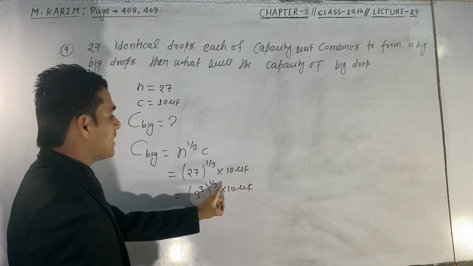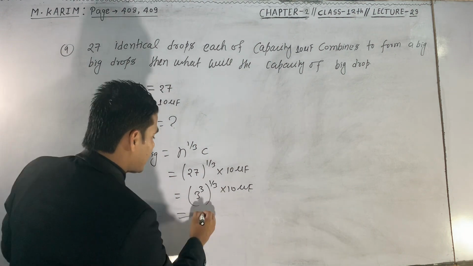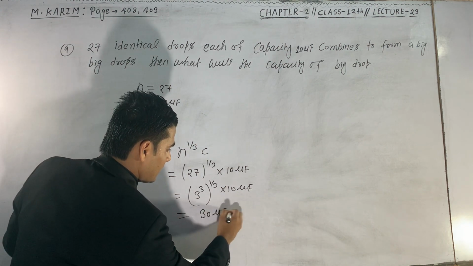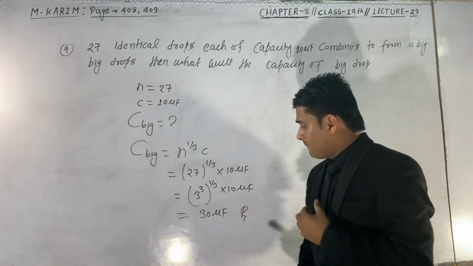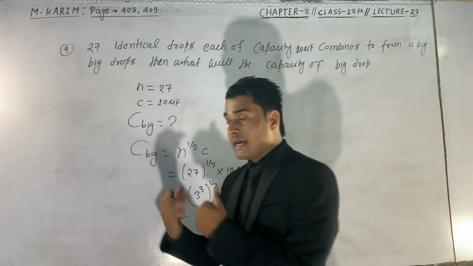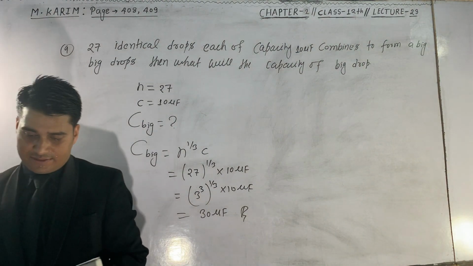Now this 3 cancels this 3, so I have only 3 left, and 3 multiplied by 10 gives 30 microfarad. So the capacity of the big drop will be 30 microfarad. Okay, this is question number 9. Now we have to deal with question number 10.